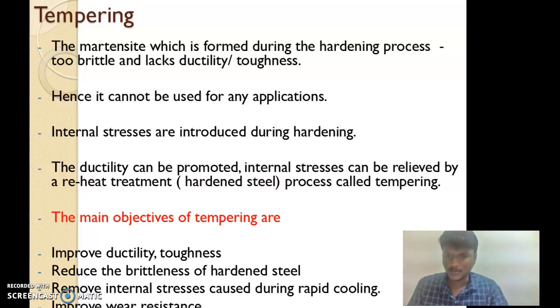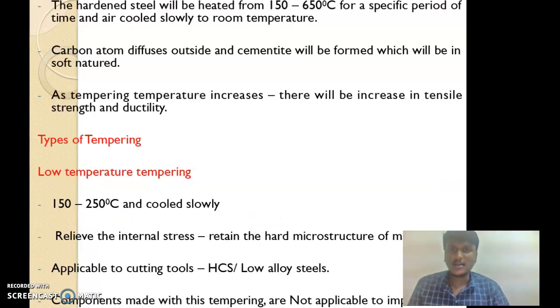The main objectives of tempering are to improve ductility and toughness, reduce the brittleness of hardened steel, remove the internal stresses caused during rapid cooling, and improve the wear resistance. The hardened steel is heated from 150 degrees to 600 degrees centigrade for a specific period of time and air cooled slowly to room temperature. Carbon atoms diffuse outside and cementite is formed, while the ferrite will be soft in nature. As temperature increases, there is an increase in tensile strength and ductility.